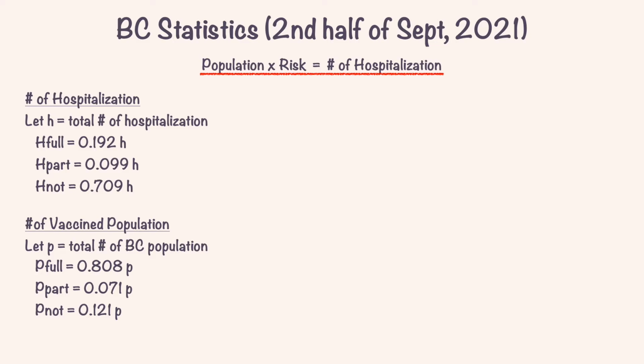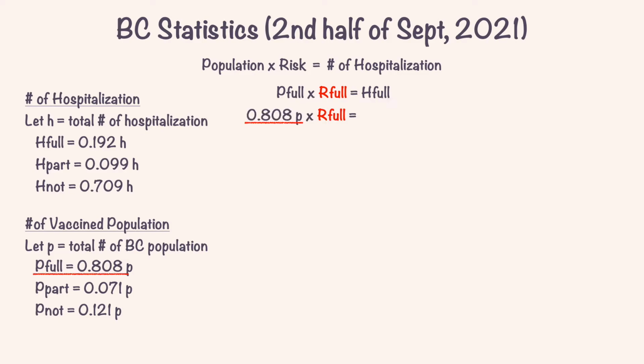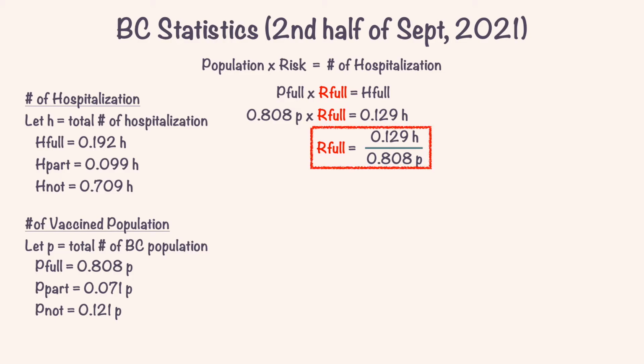Now let's use our key equation to find our risk factor. Population of the fully vaccinated times the risk of the fully vaccinated is equal to the hospitalization of the fully vaccinated. Let's substitute the values for P full and H full from the left side. And then we divide both sides by 0.808P to isolate our variable, the risk of the fully vaccinated. And as a result, we get this as our risk factor for the fully vaccinated. I know that we still have variables H and P in our equation, but since they will get cancelled out once we compare this with the risk of the unvaccinated, we'll move on for now.